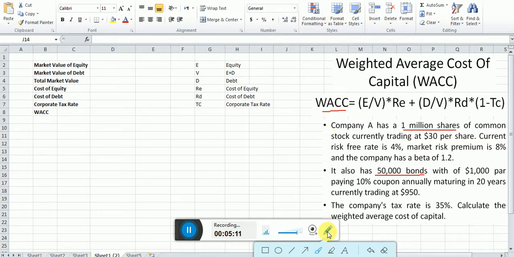But before that, I'm going to explain what we have in this formula. We have E over V. E is equity, and V is the total value, and this is the cost of equity. And we have D, debt, divided by the total value, the total funds raised, and this is the cost of debt, and this is the effect of the taxes which is deducted from the interest. I'm just explaining it simply, step by step, so don't worry about it.